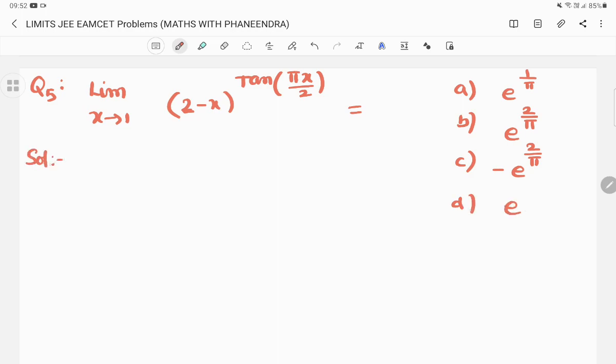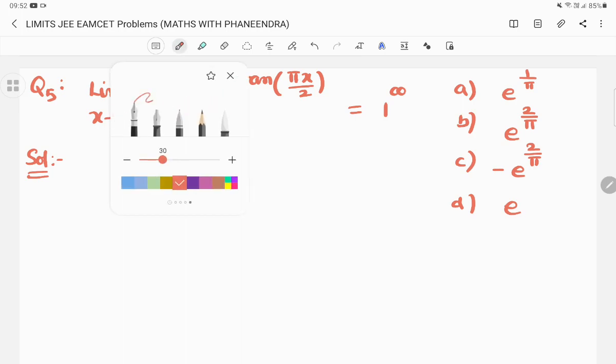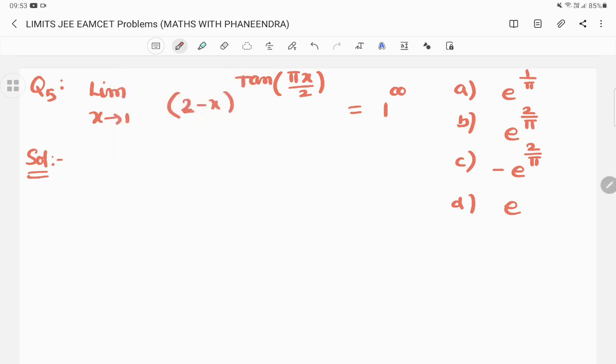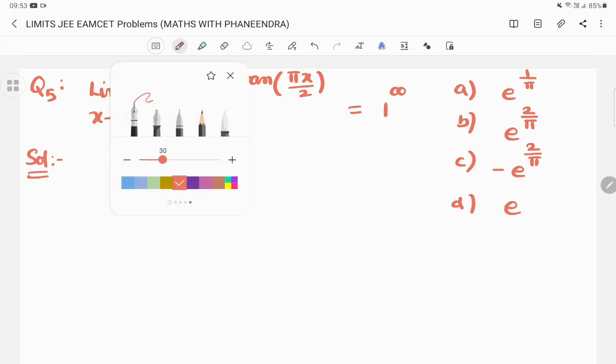So here also observe carefully, x is equal to 1, if we substitute 2 minus 1, 1, tan pi by 2, infinity. So 1 power infinity we are reaching. So whenever 1 power infinity is there, what we have to do? 1 power infinity is there means we can approach e power limit x tends to a of g of x into f of x minus 1. So now step by step,